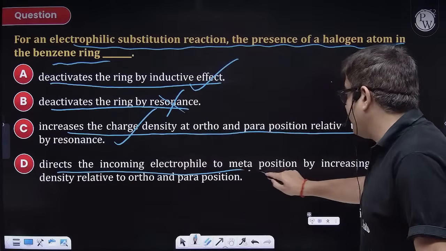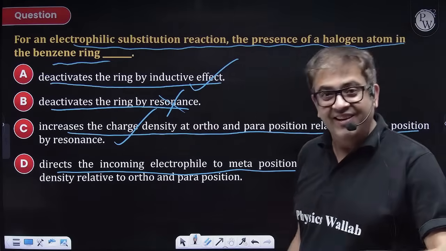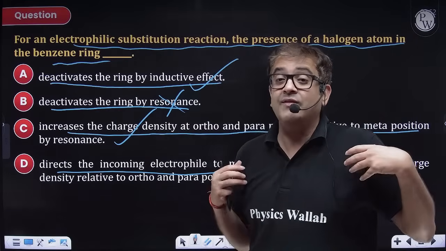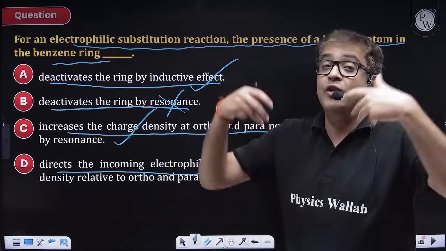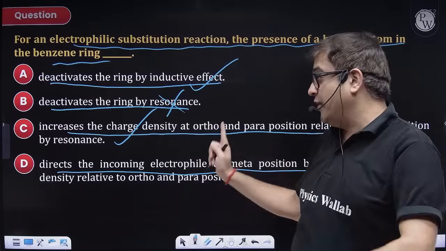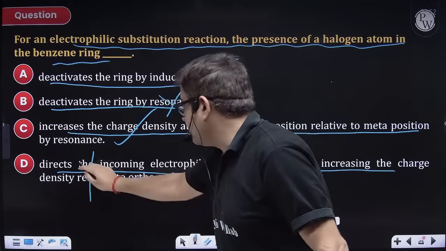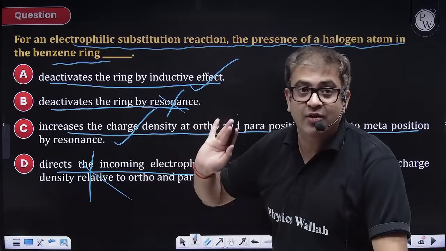Directs the incoming electrophile to meta position? No, sir, it will direct at ortho and para. Yes, the electrophile will not be very happy. Overall it is deactivating, but if at all it is coming, the directive influence will be ortho and para. So this is also incorrect. So the answer is A and C. I hope it is clear to everybody.